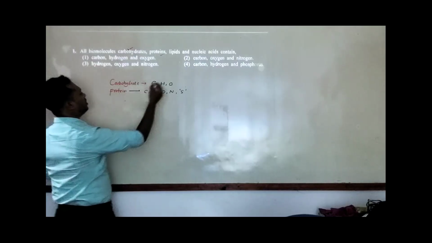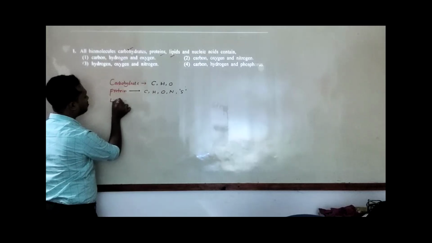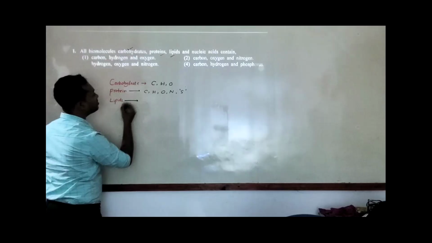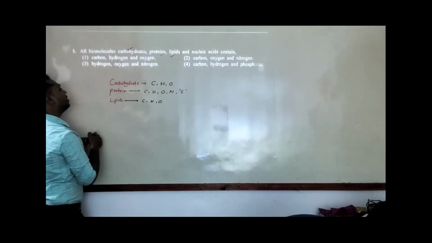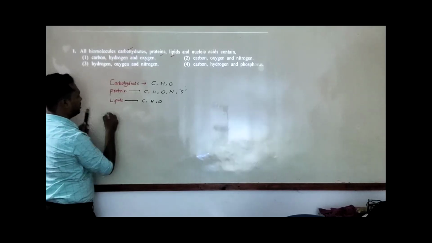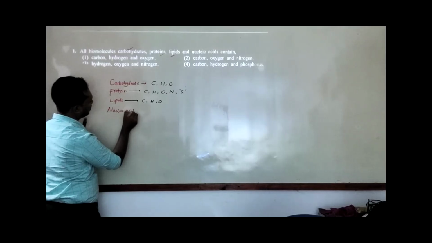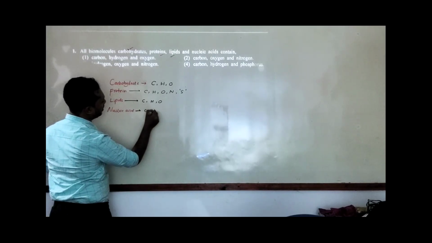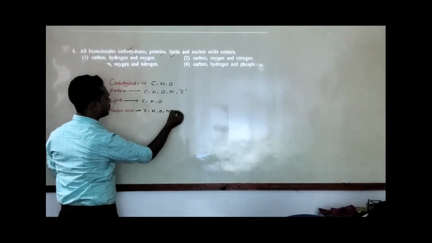Then they ask about lipids. Lipids contain carbon, hydrogen, and oxygen. Then we have nucleic acid. It contains carbon, hydrogen, oxygen, nitrogen, and phosphorus.